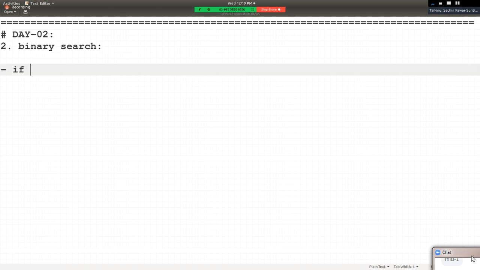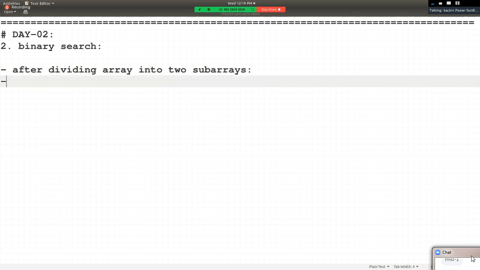If value of key, for the left sub array, after iteration, after dividing the array into two sub arrays, for the left sub array, value of left remains as it is, right?